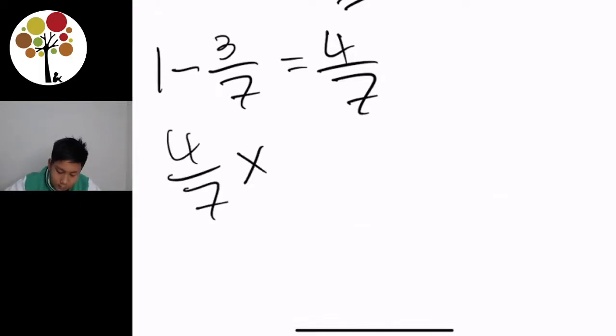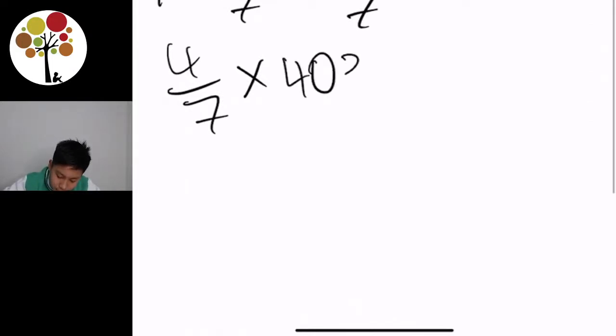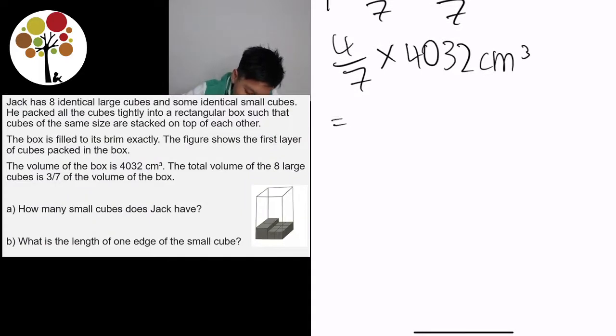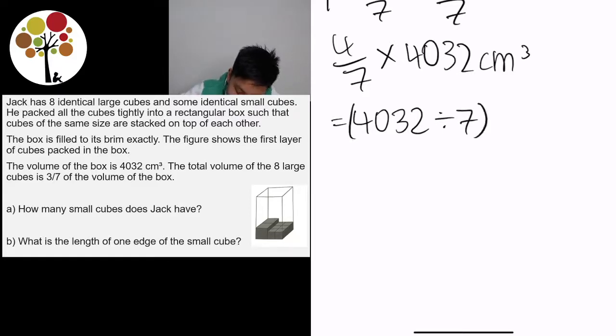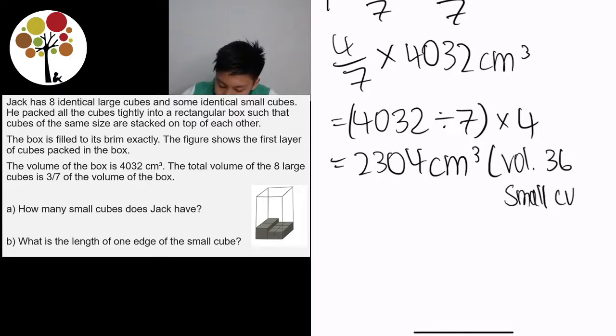4/7 times 4032 cm cube, which basically means 4032 divided by 7 times 4, which is equal to 2304 cm cube. So this is the volume of 36 small cubes.